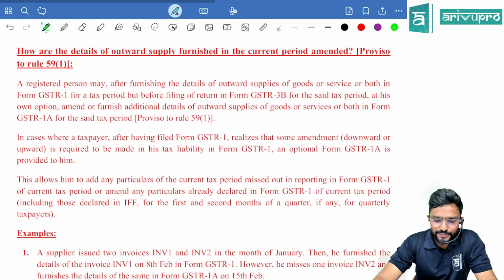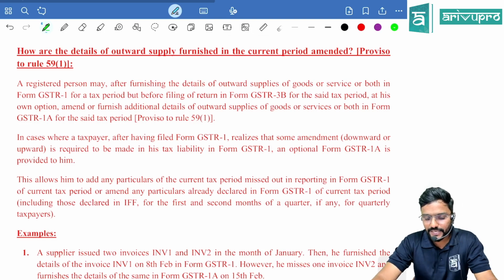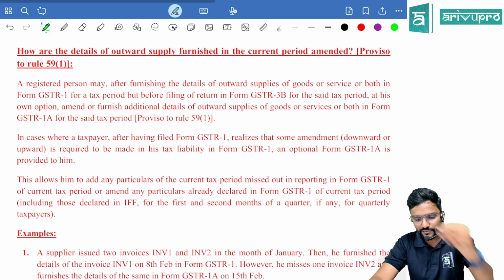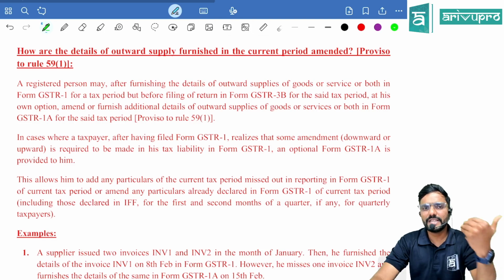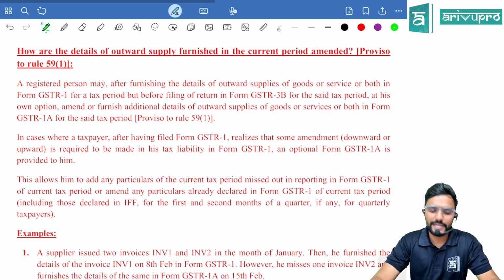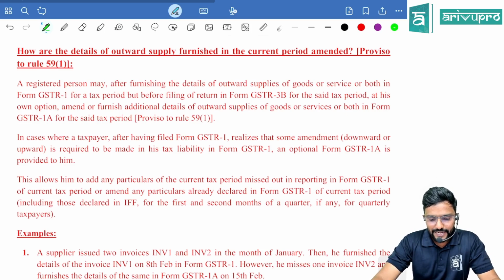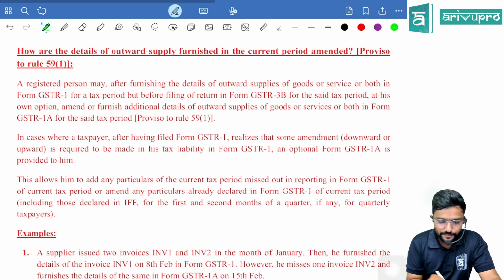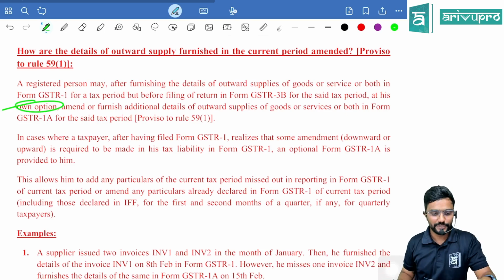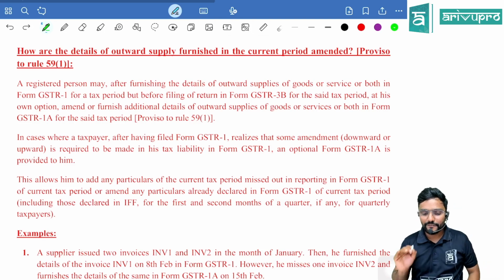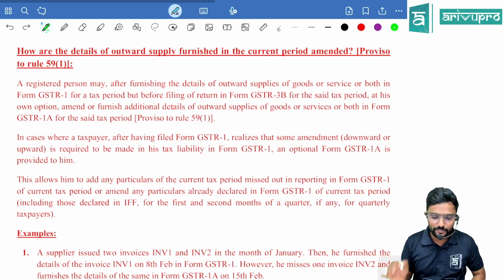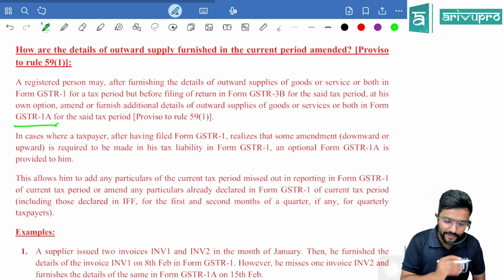A registered person may, after furnishing the details of outward supplies of goods or services or both in GSTR 1, that is, in case of monthly, to be filed on or before 11th of next month, for a tax period, but before filing the return in GSTR 3B for the said tax period, at his own option, option it is, not mandate, amend or furnish additional details of outward supplies of goods or services or both in GSTR 1A for the said tax period.